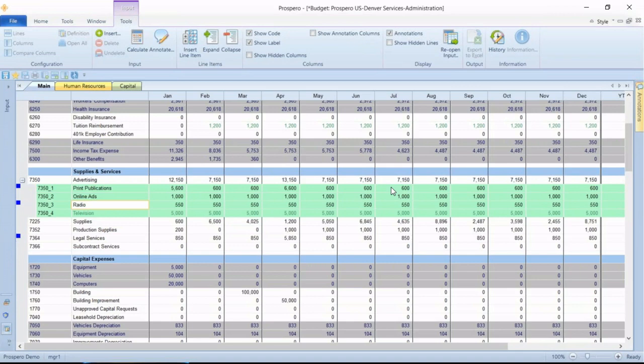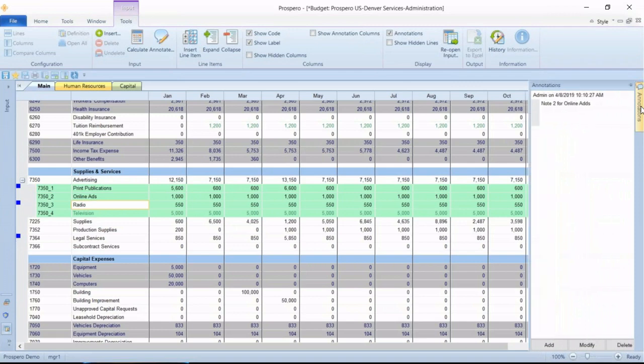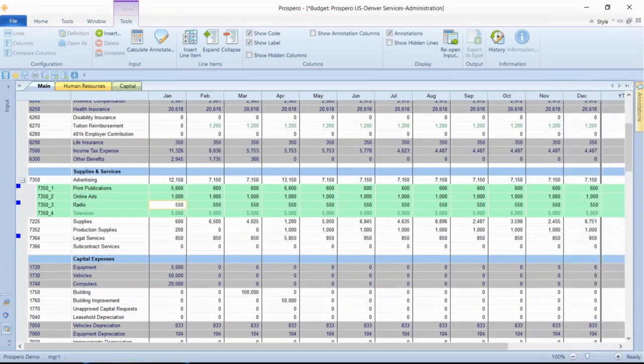There's also a panel on the right-hand side that says annotations. That'll scroll out from the right, and it'll show me the note for the row that I've got my cursor on. It'll show me the user that added it and the date and time it was added. And you can add as many notes to this row as you need to, make any changes or delete these with the buttons at the bottom. So another great way for your budget managers to add additional notes for you in the budget process.